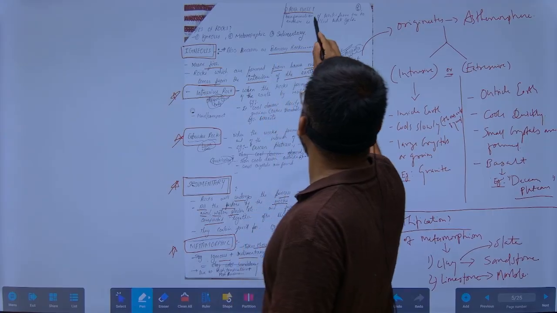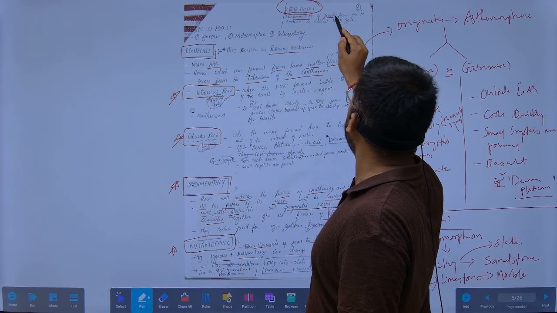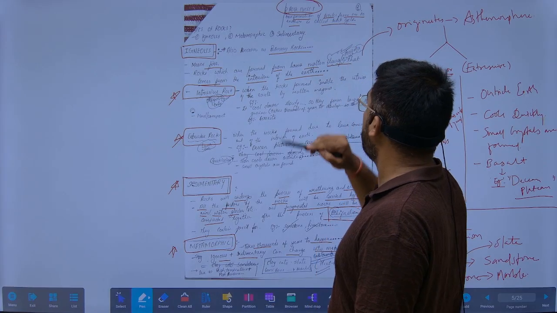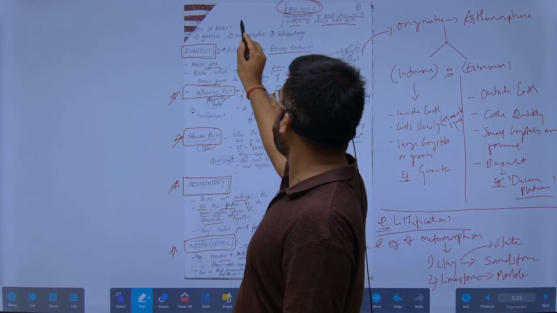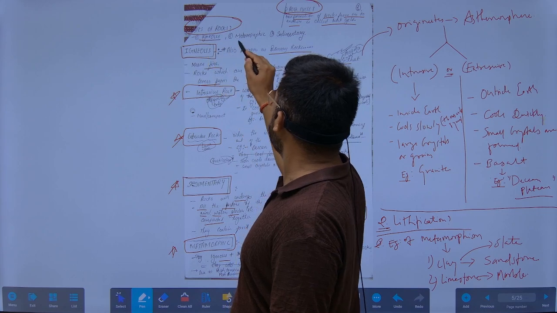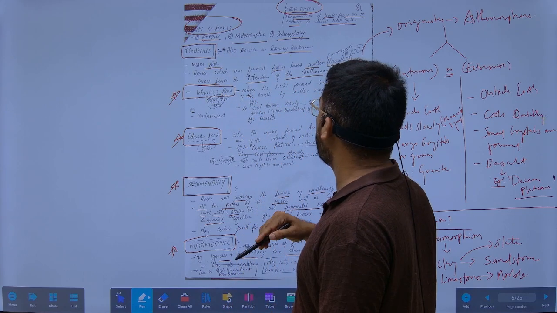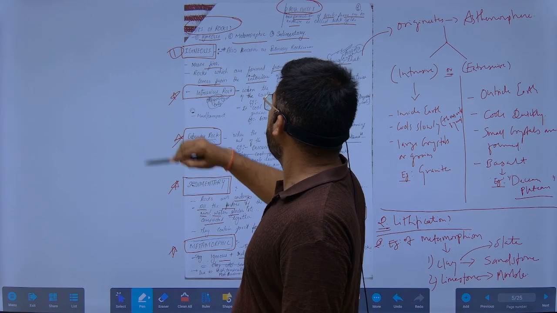Now, the rock cycle. What is the rock cycle? The transformation of rocks from one to another is called the rock cycle. So what are the different types of rocks? We see igneous rocks, metamorphic rocks, and sedimentary rocks. First, we see igneous rocks.